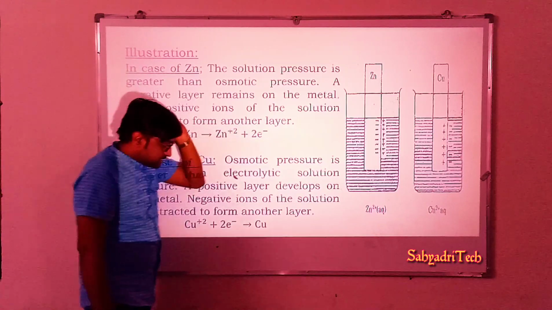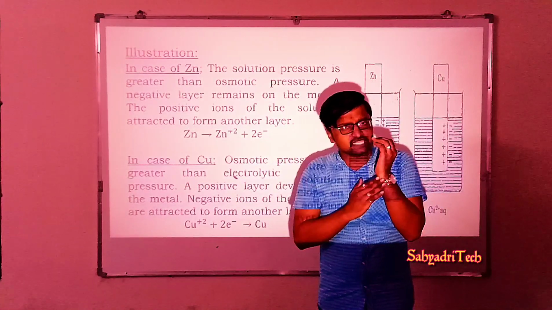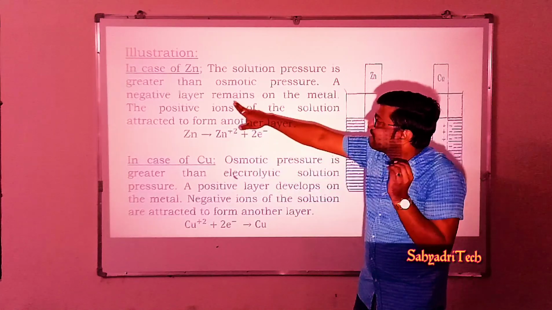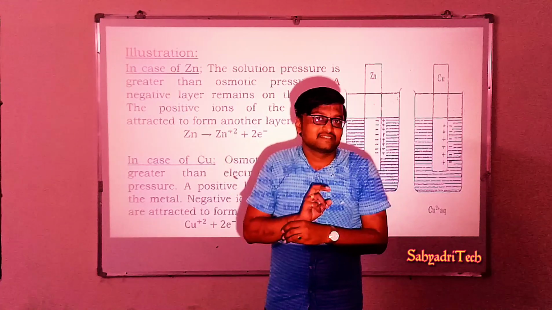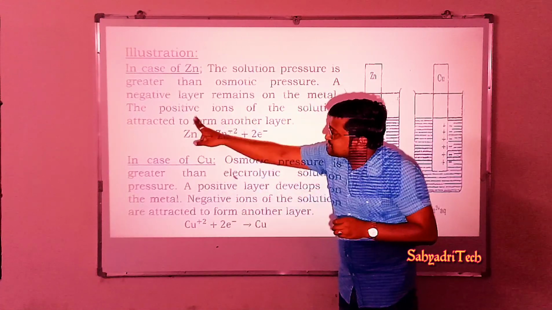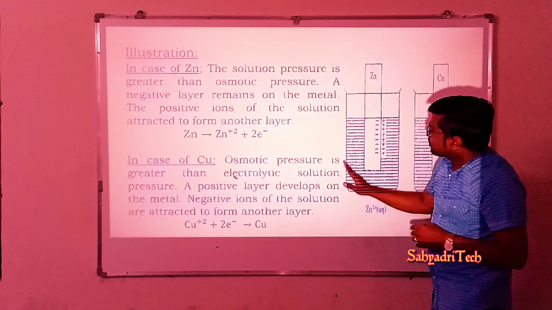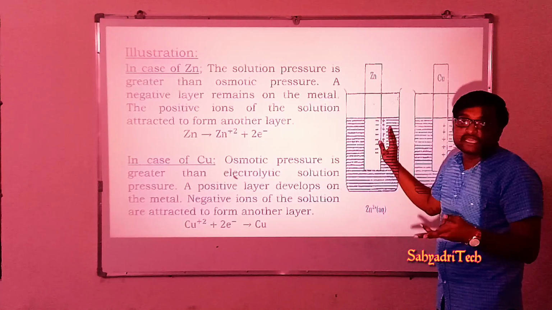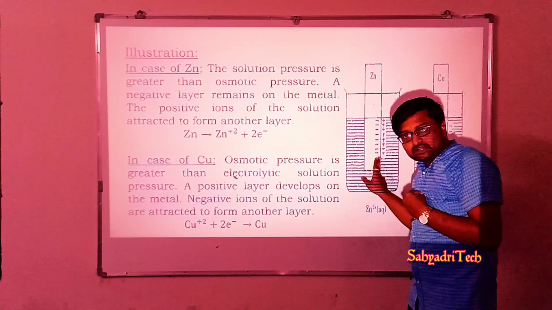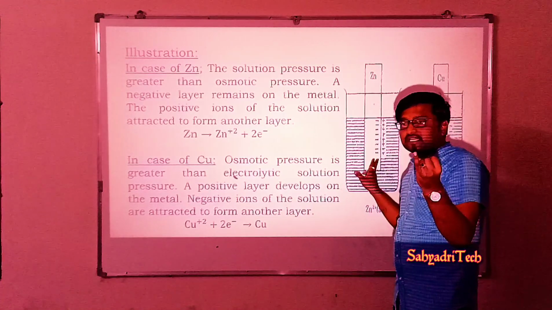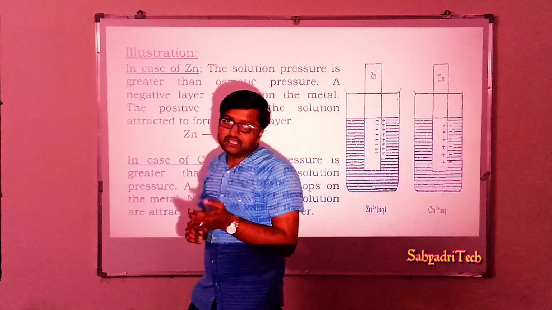So I can say here, on the metal surface there will be formation of two layers. The first layer is negative, formed by those electrons. Okay, what is the second layer? The second layer is positive. The cations present in the solution make one more layer. Here the metal surface is surrounded by two layers. The first layer is formed by electrons, while the second layer is formed by cations of the solution.